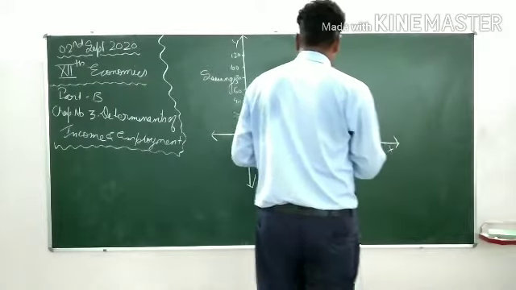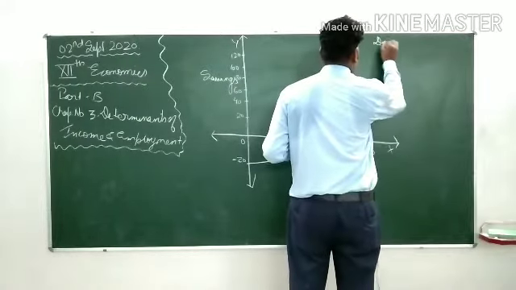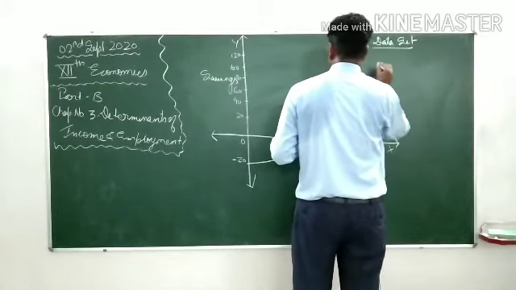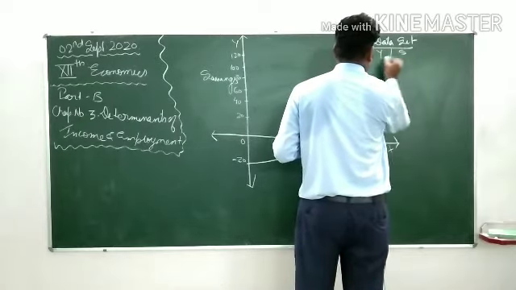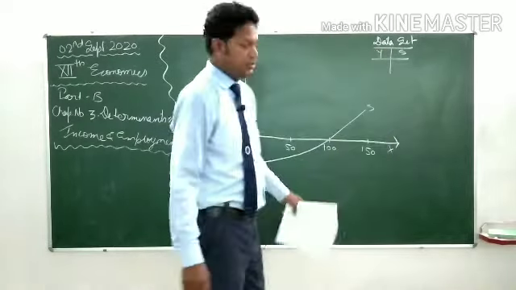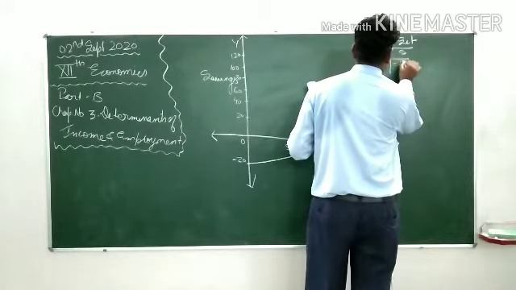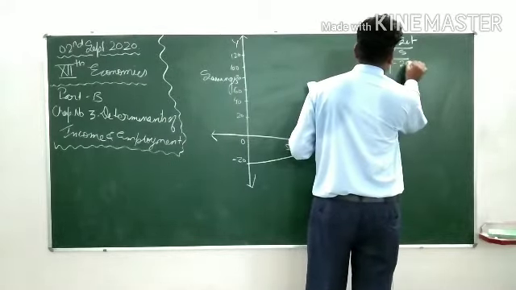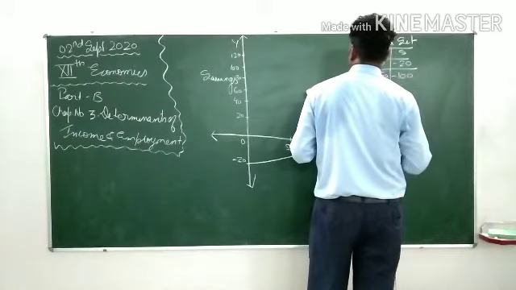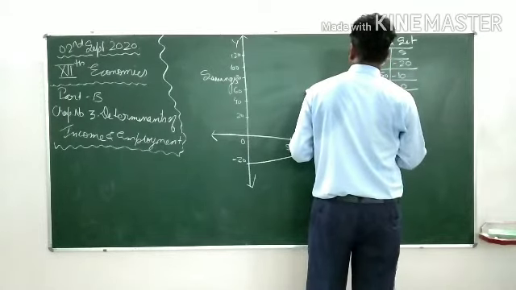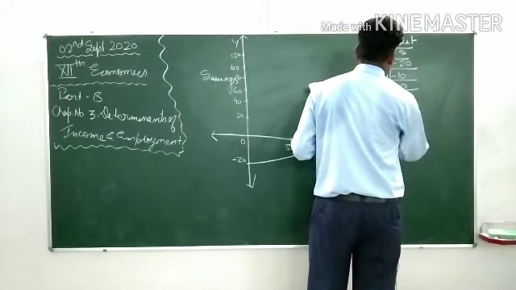It was like this, your data set. Over here Y and here S. Y, that is your income, and S, savings. Here 0 and -20, then 50 and -10, then 100, 0 and then 150, plus 10.